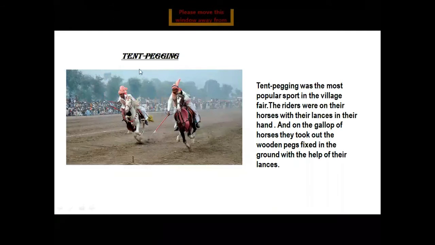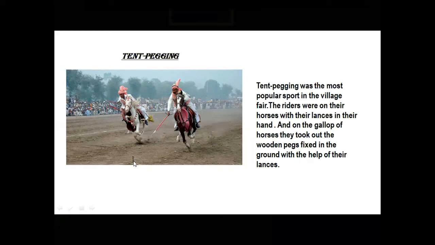There was also a most popular game, tent pegging. Tent pegging was also a very popular sport in the village fair. The riders were on their horses with their lances in their hands. You can see the lances are the red sticks which are in the hands of the riders, and you can see in the ground there is something that is called a wooden peg.